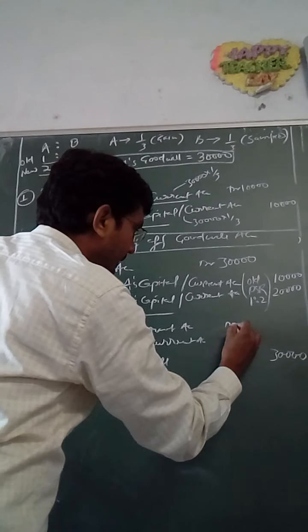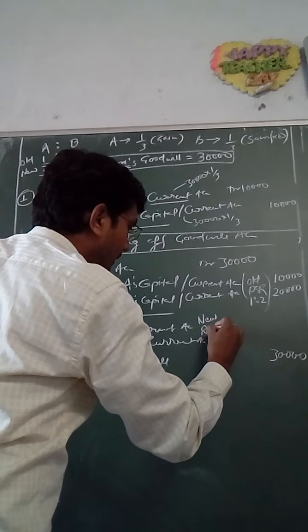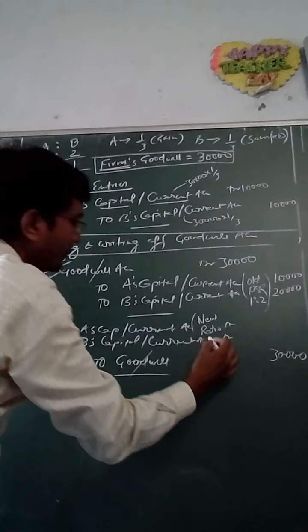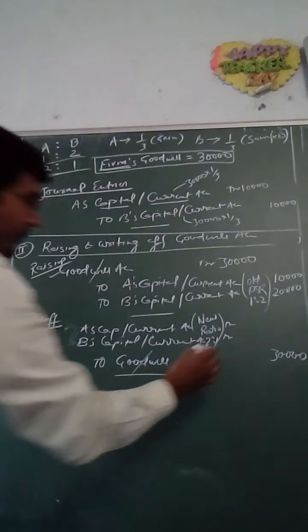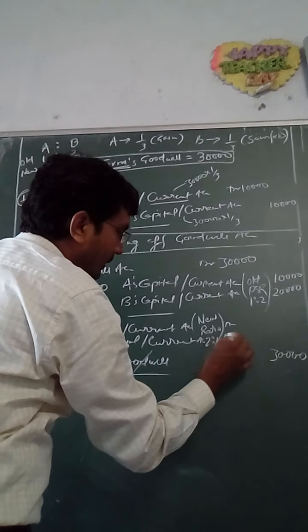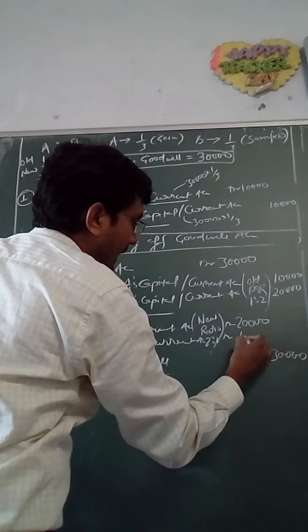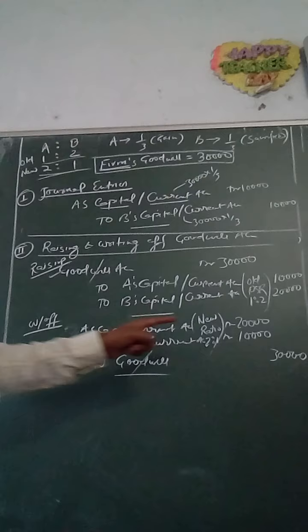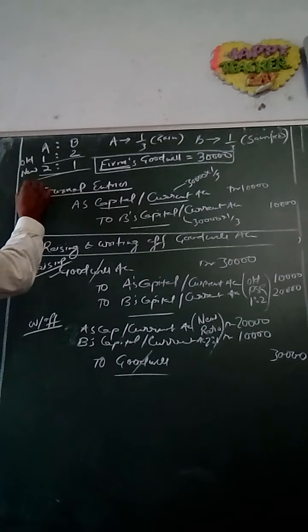Now this will be done in new ratio, and the new ratio is 2:1. So this will be done in the new ratio 2:1. So the amount will be 20,000 and 10,000. Now if you compare the method 1,